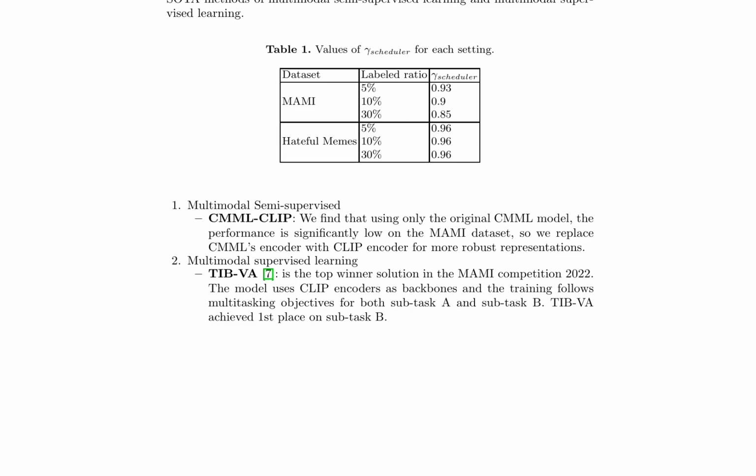The learning rate is reduced after each epoch using the StepLR scheduler with scenario-dependent gamma scheduler values, as shown in Table 1. The number of pre-training epochs, fine-tuning epochs, and batch size are set to 200, 200, and 40, respectively. For Stage 1 on MAMI, L2 regularization with a weight decay of 1e-4 is employed. The model is trained on an NVIDIA RTX 6000.